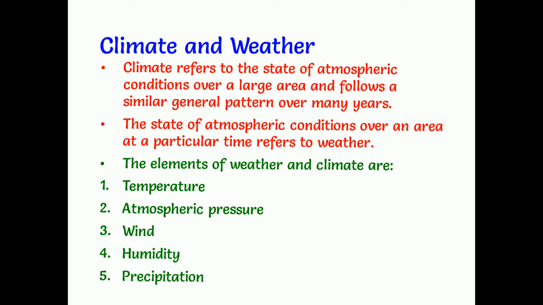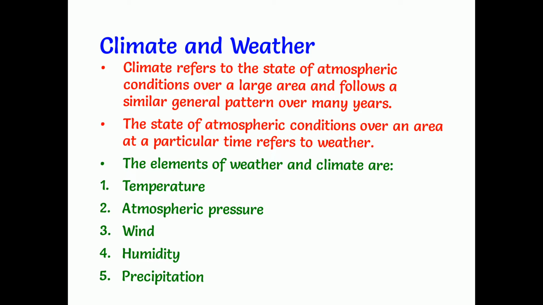And the next one is humidity. What is humidity? The amount of water vapor present in the atmosphere is called humidity, and this humidity also influences the climate and weather. And the next one is precipitation. Precipitation is nothing but rainfall. So when there is rain, automatically the temperature decreases. So it also influences the weather and climate.